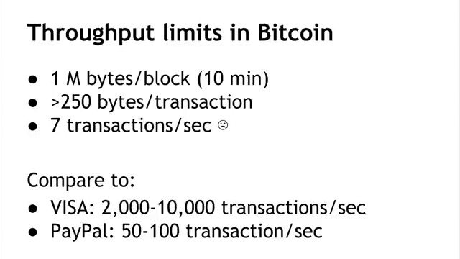So this limitation comes from the hard-coded limit on the size of blocks. Each block is limited to 1,000,000 bytes. And each transaction has to be at least 250 bytes. So if you divide through and the fact that blocks are found every 10 minutes, you're left with about 7 transactions per second, which is all that the Bitcoin network can handle. And it seems like tweaking those numbers would be very easy. It's just one constant in a file somewhere that you'd have to change. It would actually be very hard to change this in practice for reasons that will become clear in a few seconds.